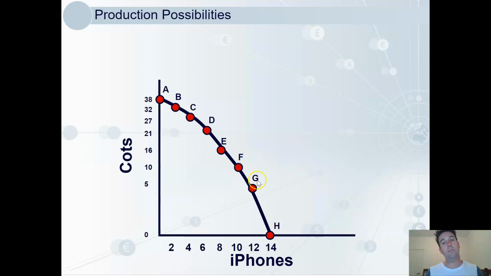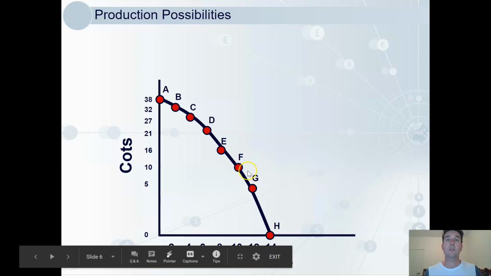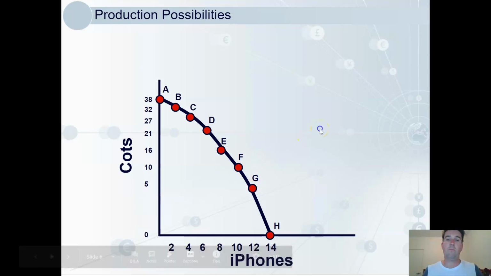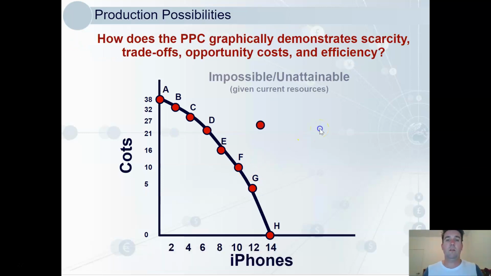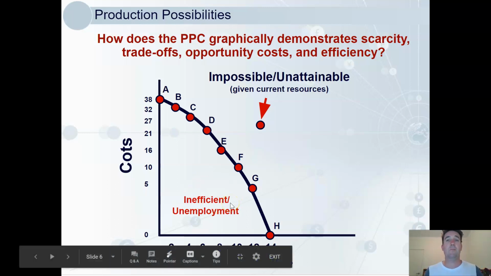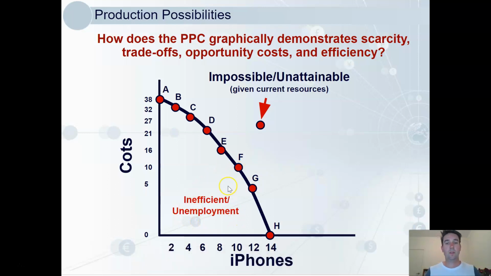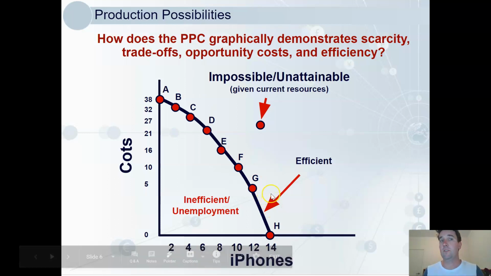Now these points represent our production possibilities. So therefore, to operate beyond these points must be impossible. With our current resources, it is not possible. And operating at a point inside the curve is not producing as much as possible. And this therefore represents inefficiency and resources not being employed to their potential. Therefore, anything on the curve is considered efficient.